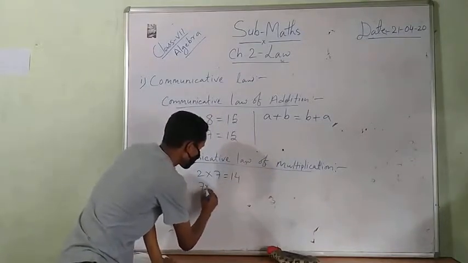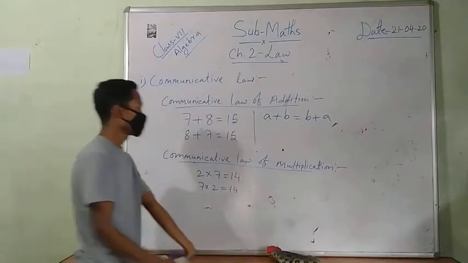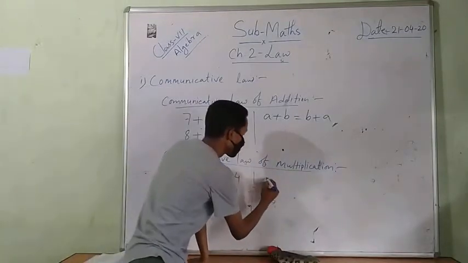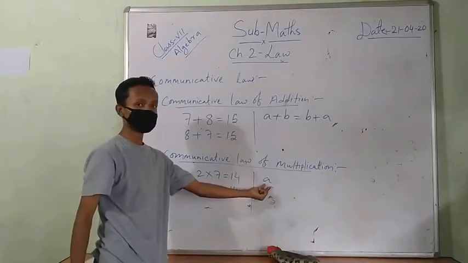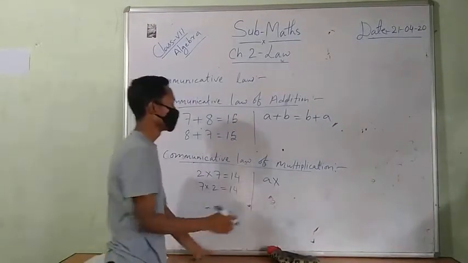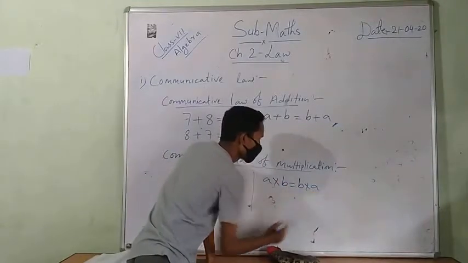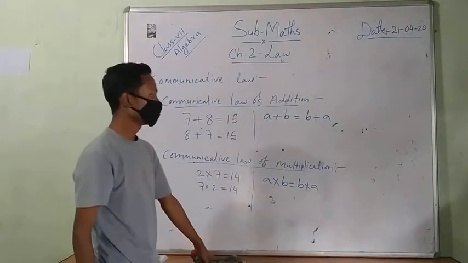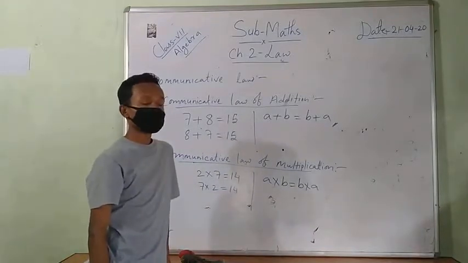Then again 7 into 2 is 14. That means, suppose A is 2, so A is an integer, and B is also an integer. A into B is always equal to B into A. In the commutative law, we also write it in reverse: A into B equals B into A.